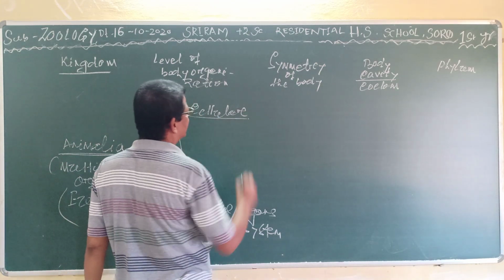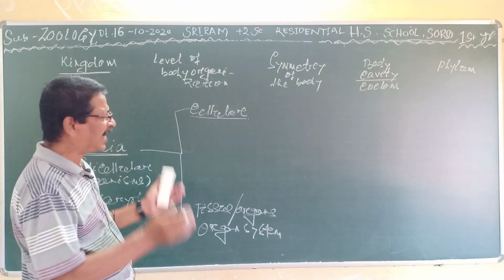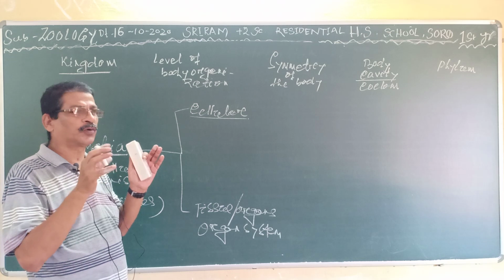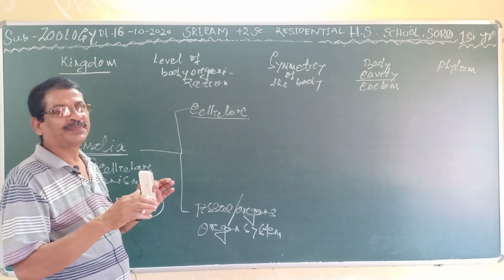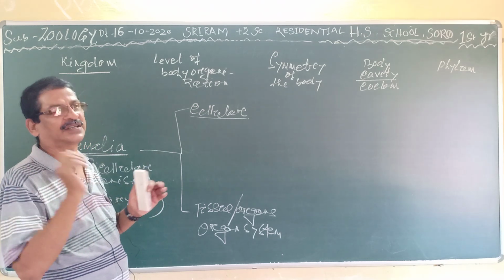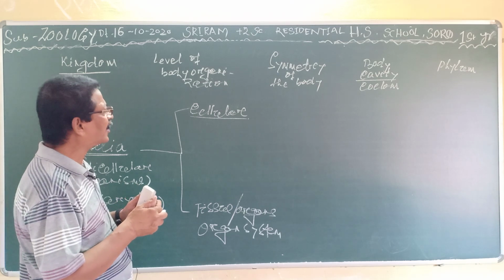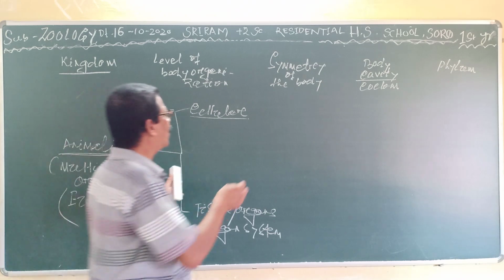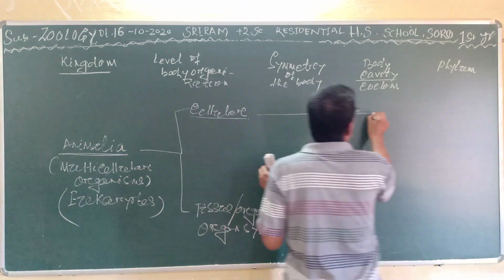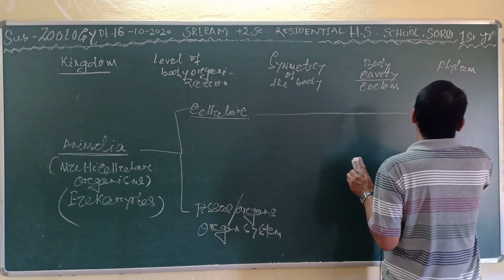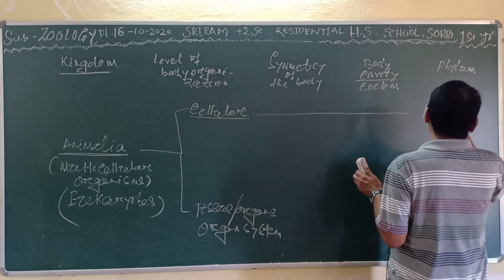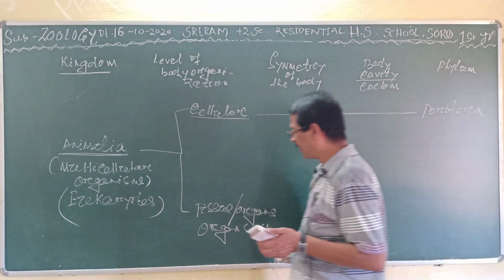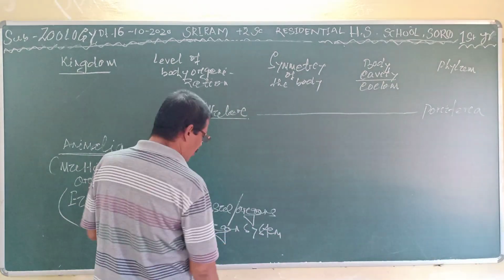The first one is called the cellular level, where a large number of cells are present together and perform division of labour, and they constitute a body. Here there is only one phylum, phylum Porifera. Clear? Then the second one is the tissue or organ system.